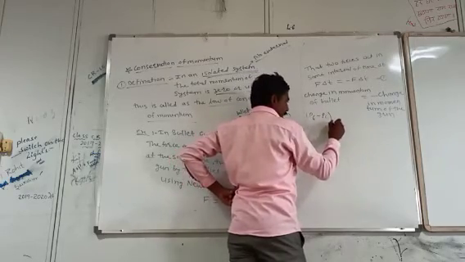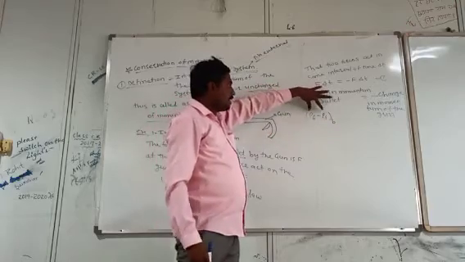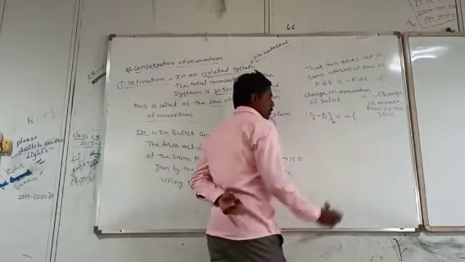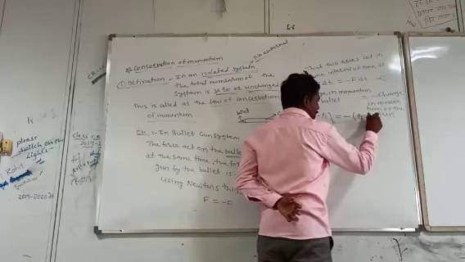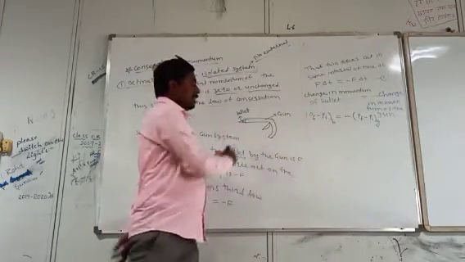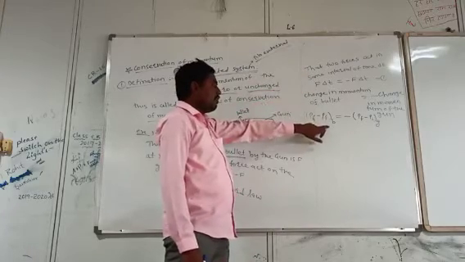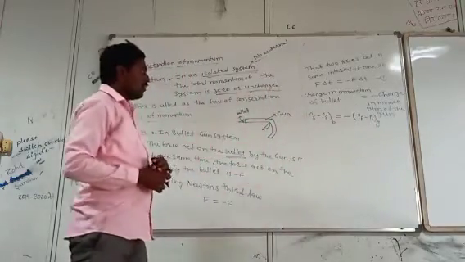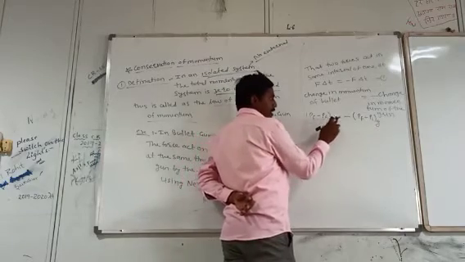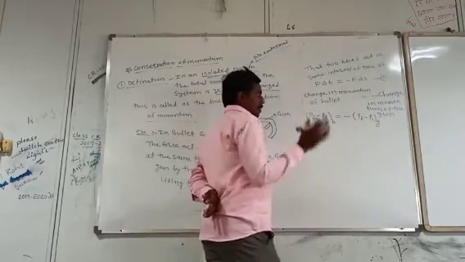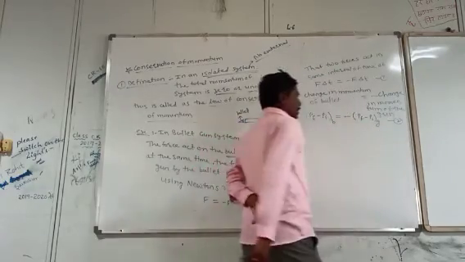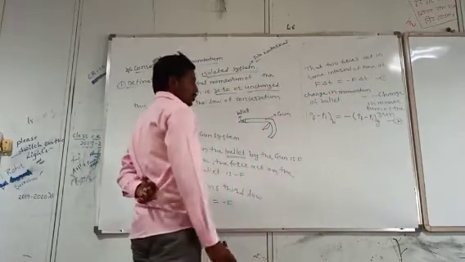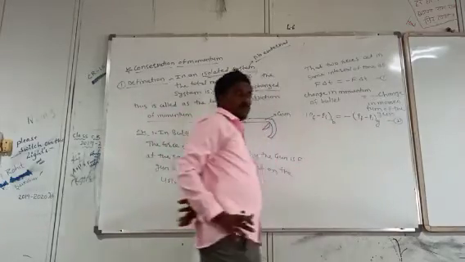This is a change in momentum, and I can write B for bullet and G for gun. So the change in momentum of the bullet, P final minus P initial, is equal to minus the change in momentum of the gun, that is, the final momentum of the gun minus the initial momentum of the gun. Now this is equation 2.